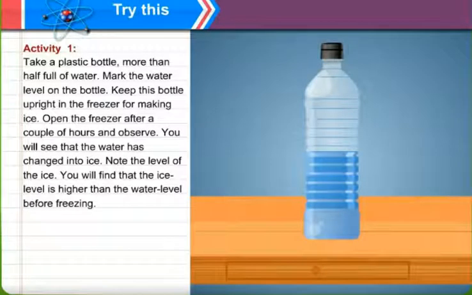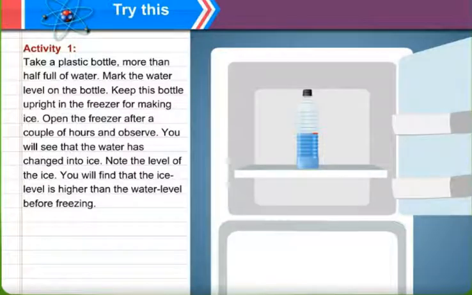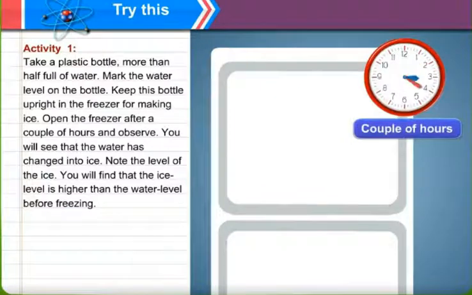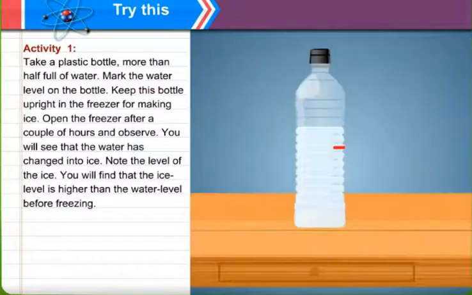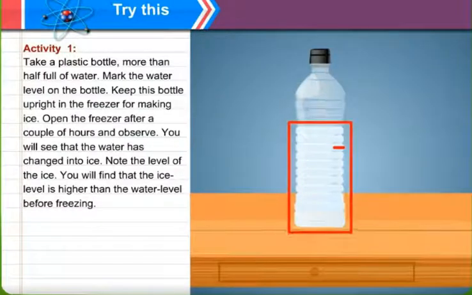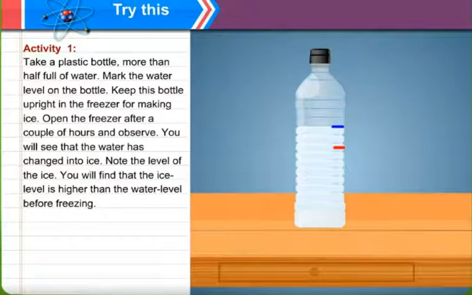Just a small activity that you can try. Take a plastic bottle more than half full of water. Mark the water level on the bottle. Keep this bottle upright in the freezer for making ice. Open the freezer after a couple of hours and observe. You will see that the water has changed into ice. Note the level of ice. You can find that the ice level is higher than the water level before freezing.